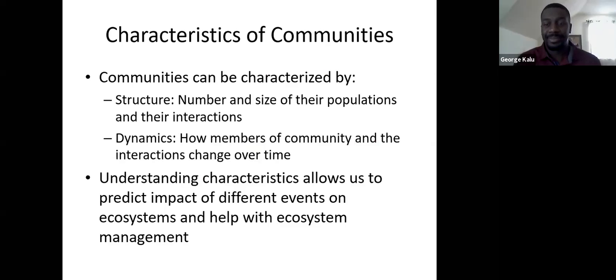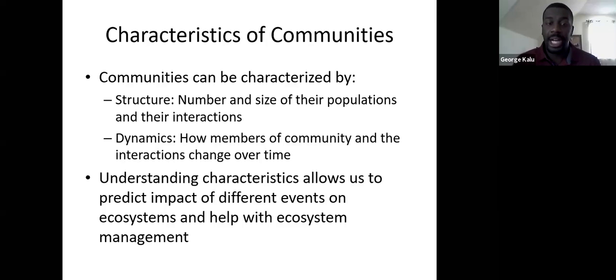All right. Now as we shift gears, we're going to look at the different characteristics that make up each individual community. Communities are defined by two things. Number one, their structure, which is the different populations, the numbers and sizes of the populations inside the community, and how they interact with one another. As well as the dynamics, which is how the members of the community interact with one another and how those interactions change over time.